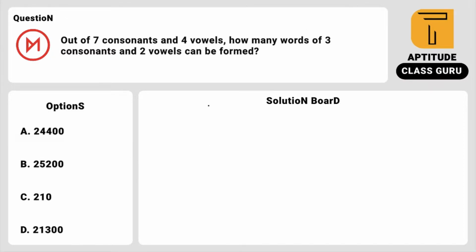Look at this question. Out of 7 consonants and 4 vowels, how many words of 3 consonants and 2 vowels can be selected? Just look here, guys. 3 consonants and 2 vowels means you have to create a 5 letter word, right? When you are making words, arrangement is the concept, and when you are selecting 3 consonants and 2 vowels, it is a selection.